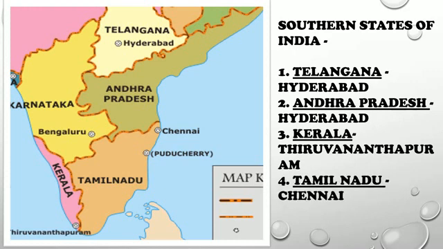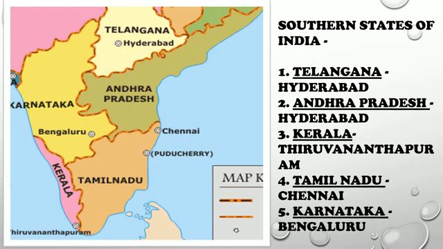Next is Tamil Nadu, whose capital is Chennai. Lastly, Karnataka, whose capital is Bangalore. So all these 5 states comprise our southern India, which is also called Peninsular India, as it has water bodies on its 3 sides.